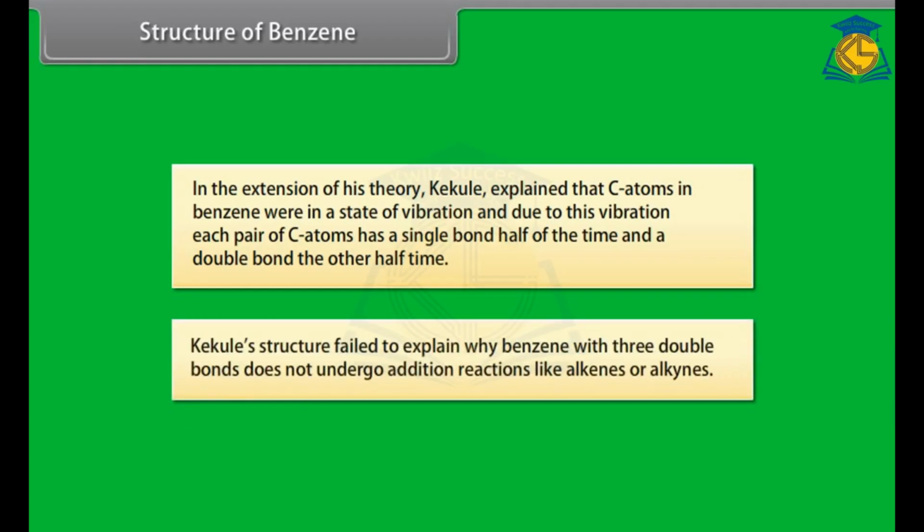Kekulé's structure failed to explain why benzene, with 3 double bonds, does not undergo addition reactions like alkenes or alkynes. Resonance.